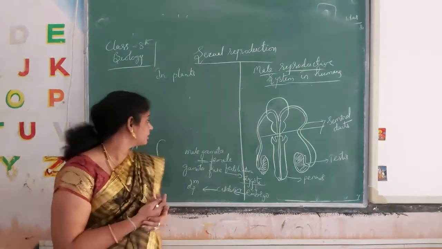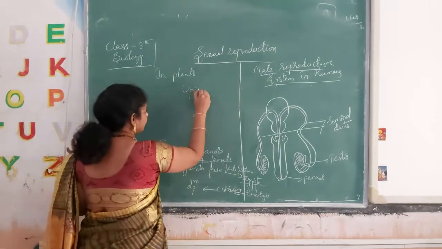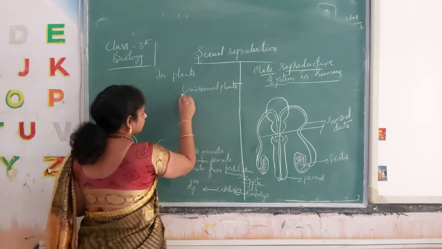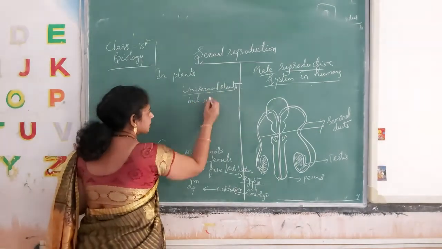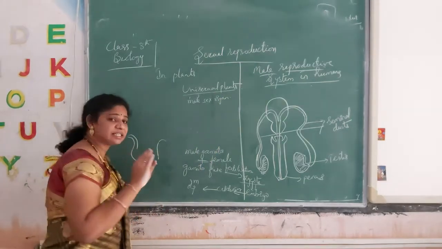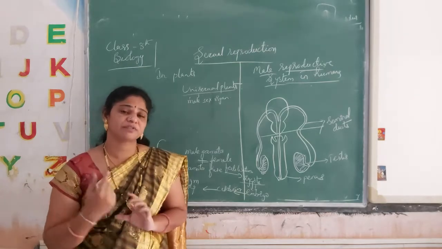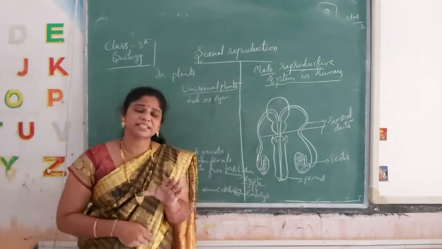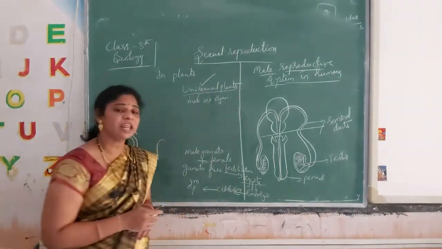Now, sexual reproduction in plants. There are two types of plants: unisexual plants and bisexual plants. In unisexual plants, the male sex organ is present on one plant and the female sex organ is present on another plant. Only a single sex, either male or female, is present. That we call a unisexual plant.